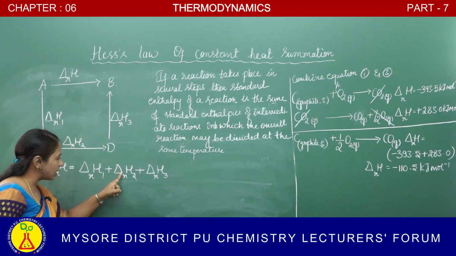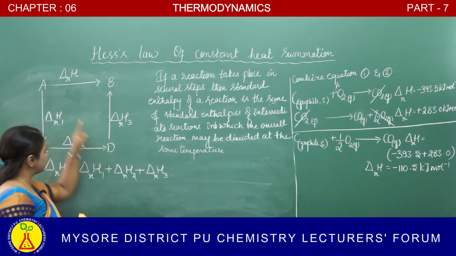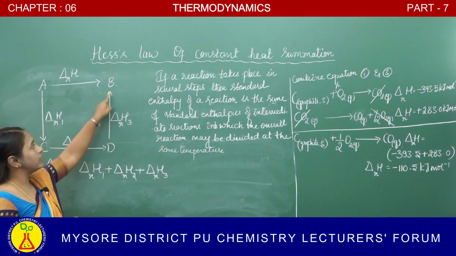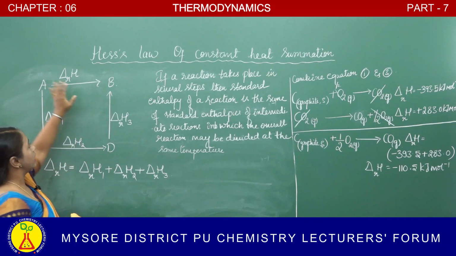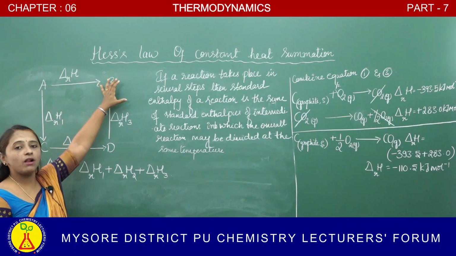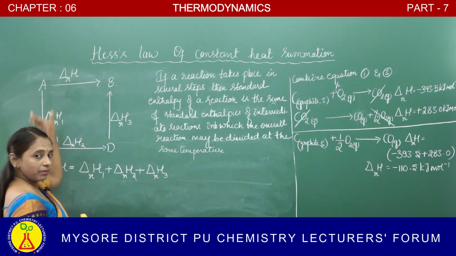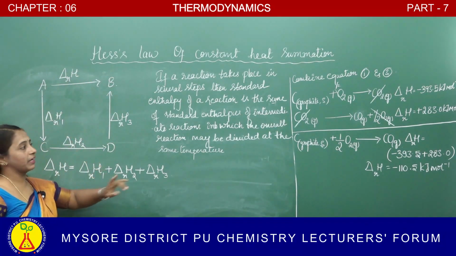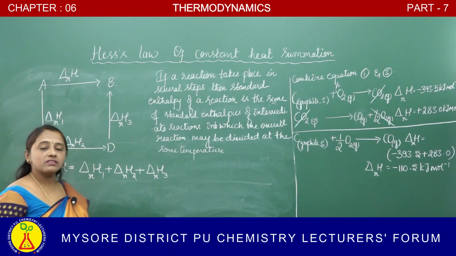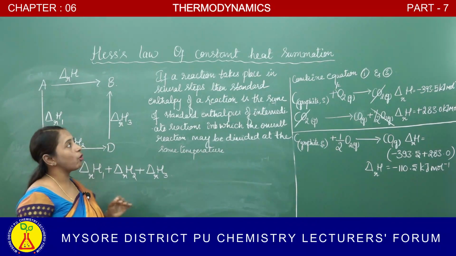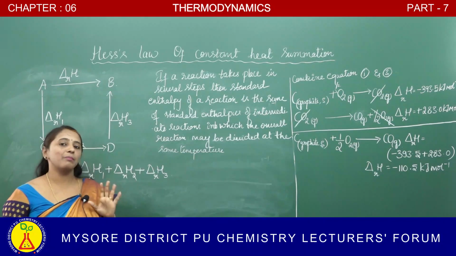Sum of the enthalpies of the intermediate reactions into which the overall reaction may be divided at the same temperature. This is another statement for Hess's law of constant heat summation.